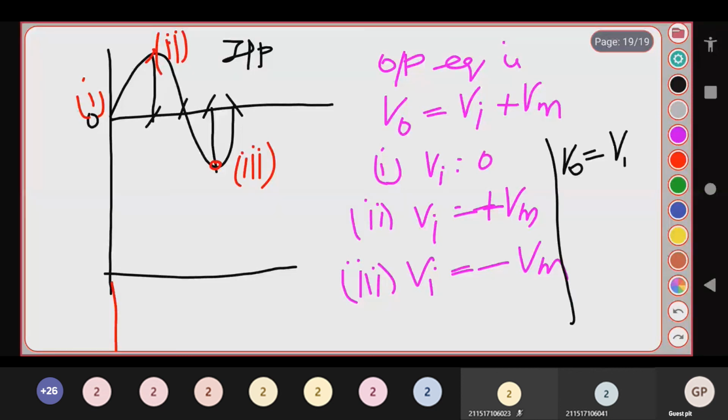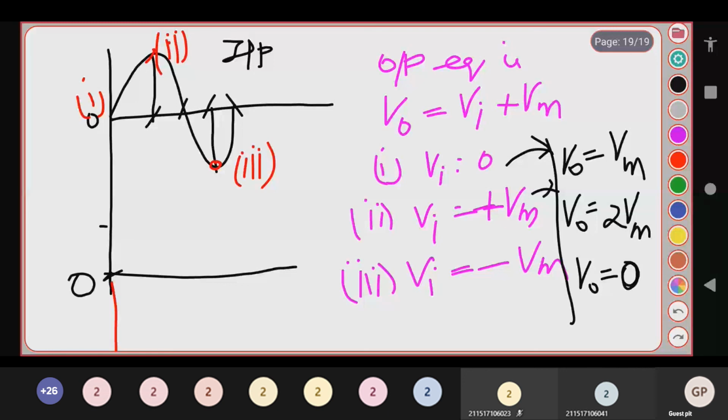Now when Vi is equal to plus Vm, what is V naught? Substitute this: V naught is 2 Vm. And when Vi is equal to minus Vm, the output voltage is 0. So obviously you will get an output, this is your 0 axis, and this is Vm, and this is 2 Vm.